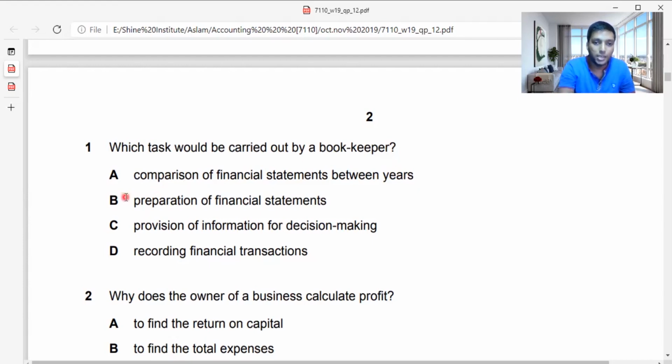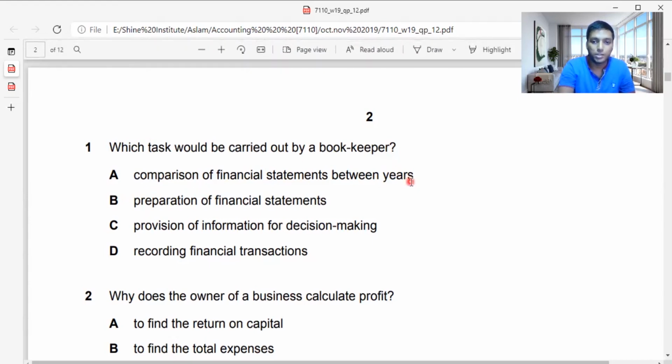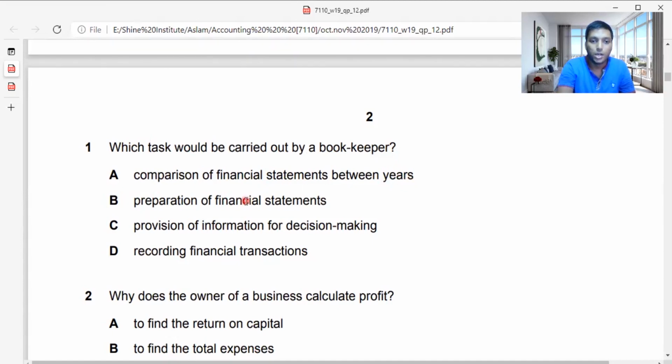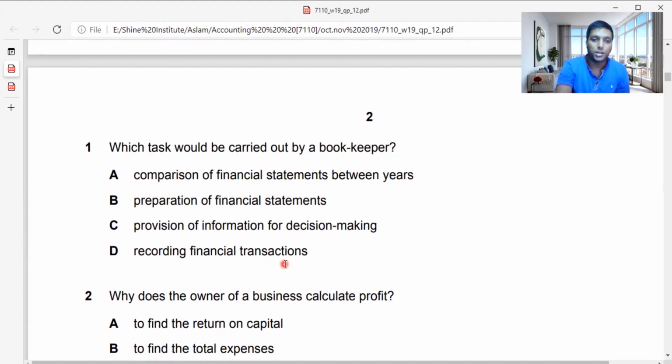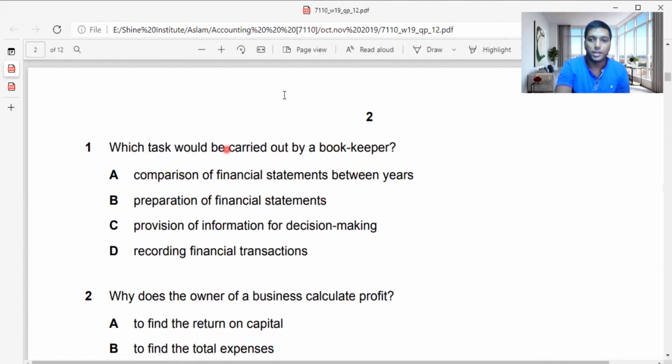So I'm going to start with A, comparison of financial statements between years. This is the accountant's work. Preparation of financial statements, accountant's work. Provision of information for decision making. You are giving some sort of information for decision making. Again, your bookkeeper's information will be taken, but not to the extent of a financial accountant. So you need to understand the answer is recording financial transactions, like basic day-to-day things he will be recording. So the answer is going to be D. If you guys have got D, it's good for you.